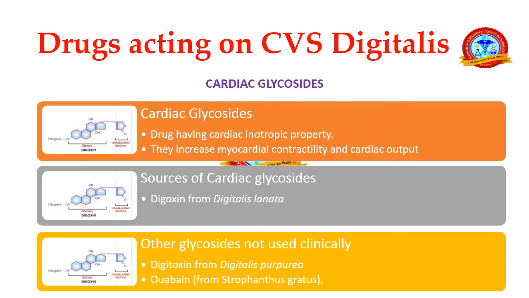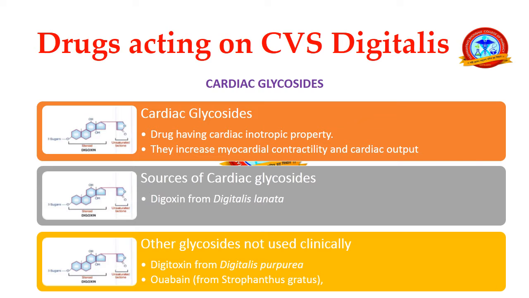Now, the drugs which are used as cardiotonics are a category of cardiac glycosides, and cardiac glycosides have a cardiac inotropic property. They increase the myocardial contractility, meaning the contractility of the heart, and cardiac output.